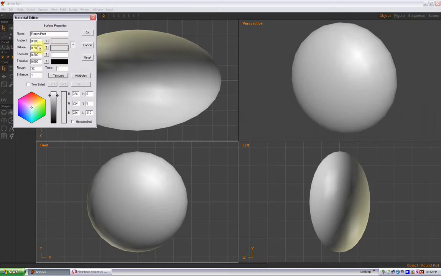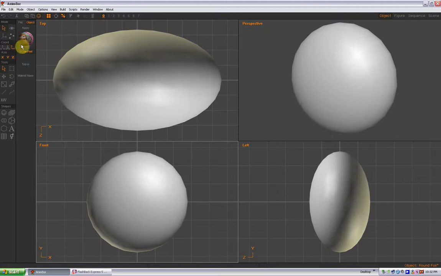Don't worry about your ambient, diffuse, specular, all of that, because this is kind of a complex image and you really won't see any of that anyways. So go ahead and select OK, and now you can see you have the texture available here in your materials.